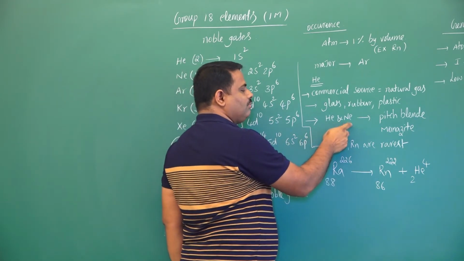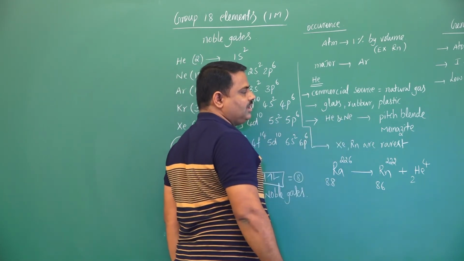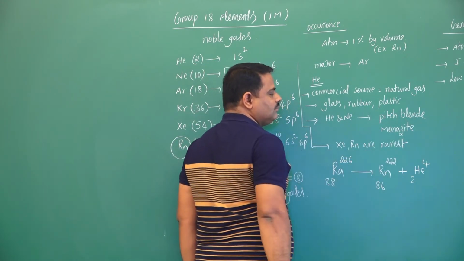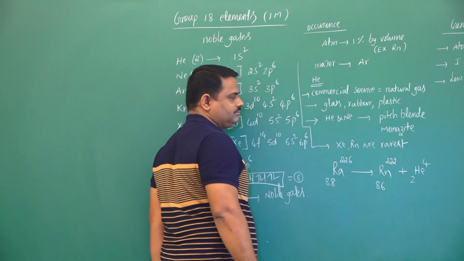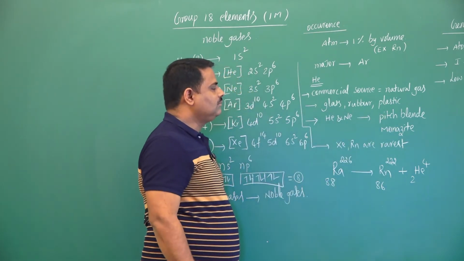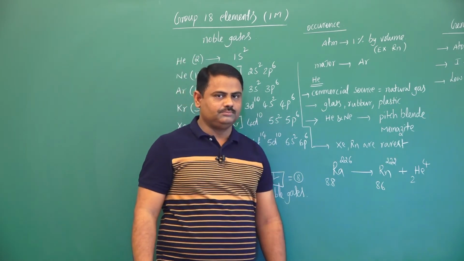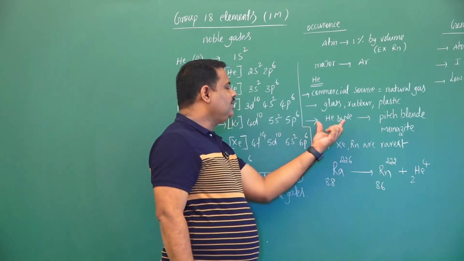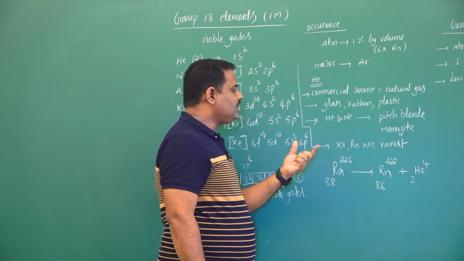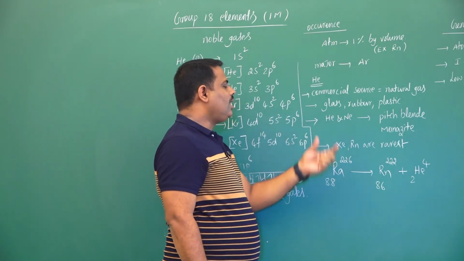Helium and neon both are available in the radioactive materials like pitchblende, monazite. These are ores of d and f block elements, and especially in those minerals we can identify helium and neon.